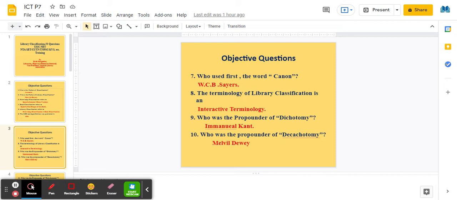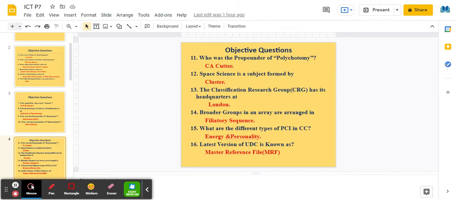Who was the proponent of dichotomy? Immanuel Kant. Who was the proponent of decachotomy? Melville Dewey. Who was the proponent of polychotomy? C.A. Cutter. Space science is a subject formed by cluster.